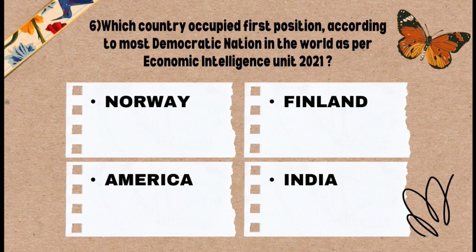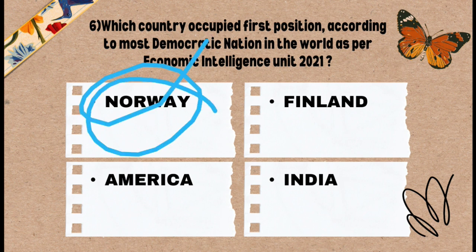Okay, and question number 6 asks, according to the 2021 Economist Intelligence report, which is the most democratic nation, occupying number 1 position? Options are: option A Norway, option B Finland, option C America and option D India. And the correct answer is Norway, the most democratic nation in the world as per the Economist Intelligence Unit Report 2021.